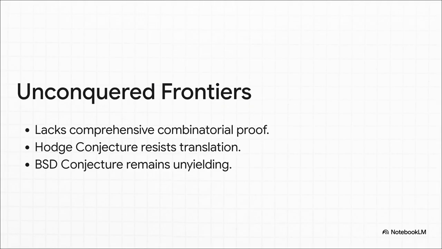Now, hold on a second. Let's slow down to preserve our scientific integrity here. The authors of the Nexus framework are totally transparent about their current limitations. As compelling as the P versus NP interface angle is, the paper openly concedes it still lacks a comprehensive combinatorial proof linking those discrete states back to continuous projections. Plus, the sheer mathematical beasts that are the Hodge conjecture and the Birch-Swinnerton-Dyer conjecture, they are fiercely resisting translation into this universal exhaust residue matrix. So, there are definitely some massive unconquered frontiers remaining.